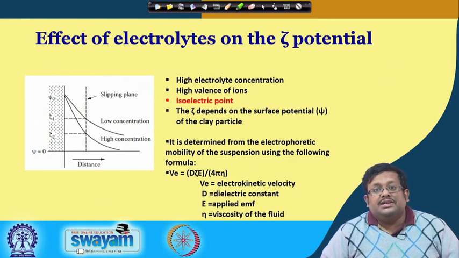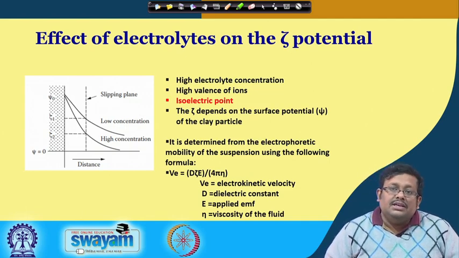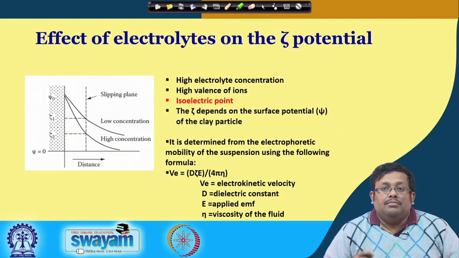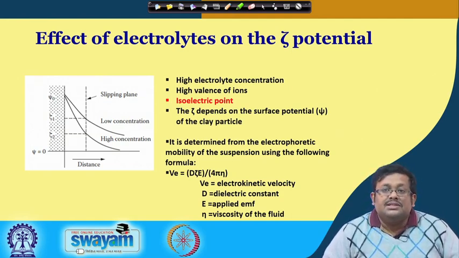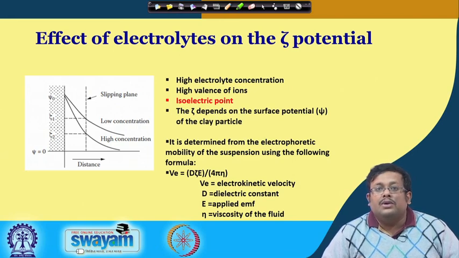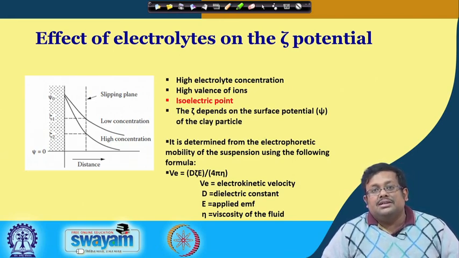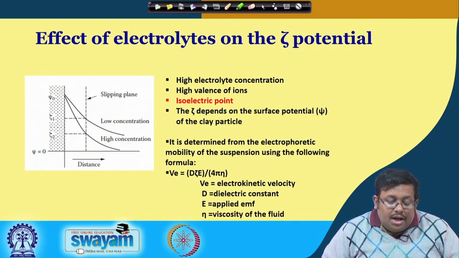The isoelectric point is the point where zeta potential is critical. Its value is 0, and below the isoelectric point the clay particles cannot remain dispersed in the medium, and they try to flocculate and coagulate. In other words, the isoelectric point is the pH at which the total surface charge is 0, so this is called the isoelectric point.